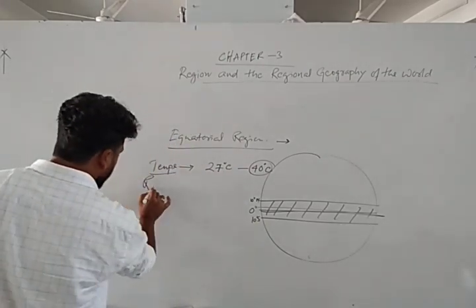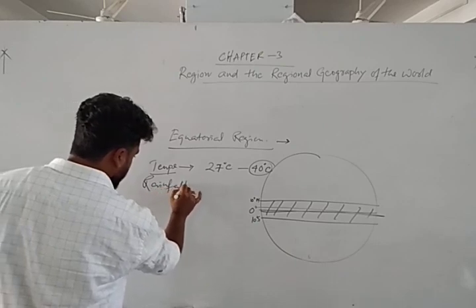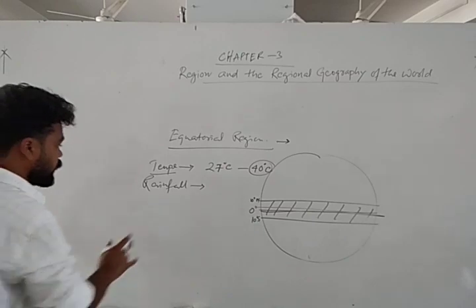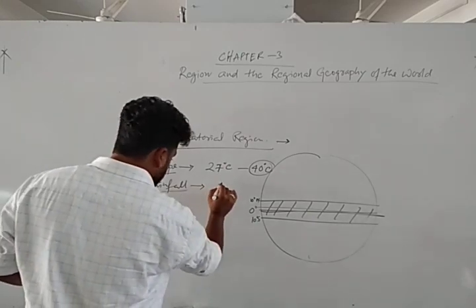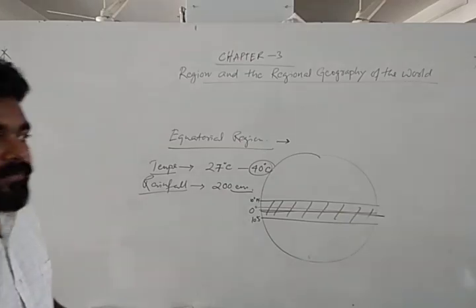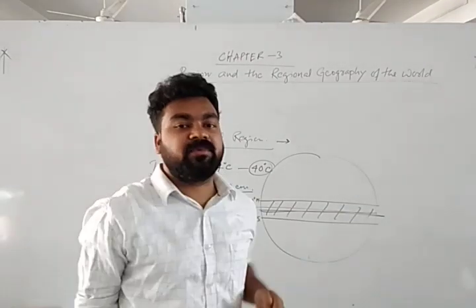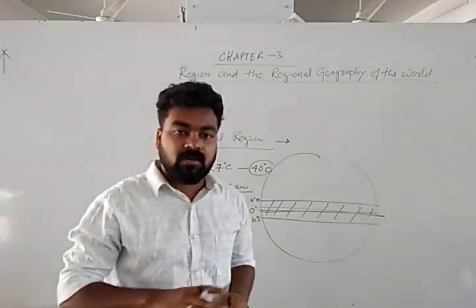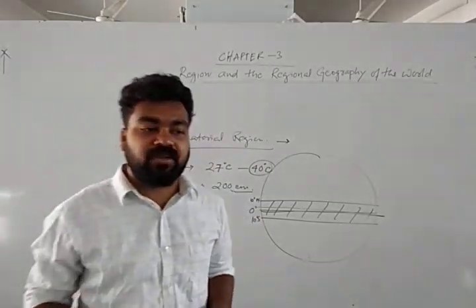Okay, let's see the rainfall. What is the average rainfall? We are talking about average annual rainfall. That is 200 centimeters, which is very favorable for rice cultivation, rubber cultivation, and tea cultivation. We know that Assam is rich in tea, but Assam is not situated in the equatorial region; it is situated in the tropical region.